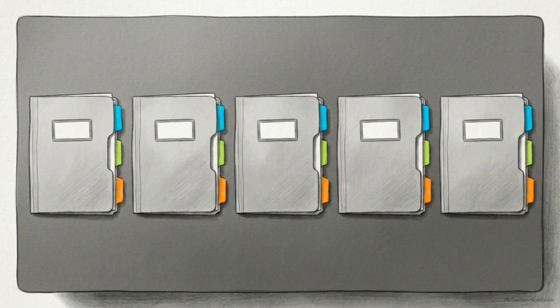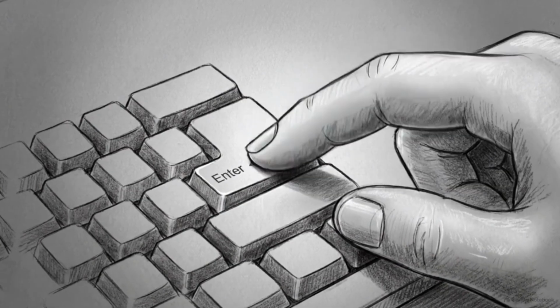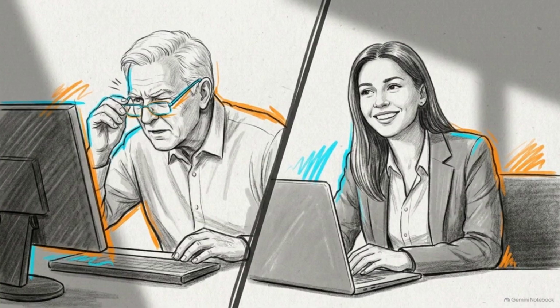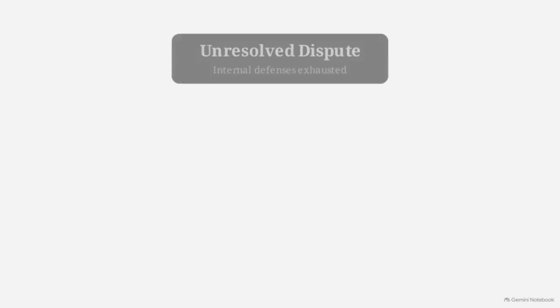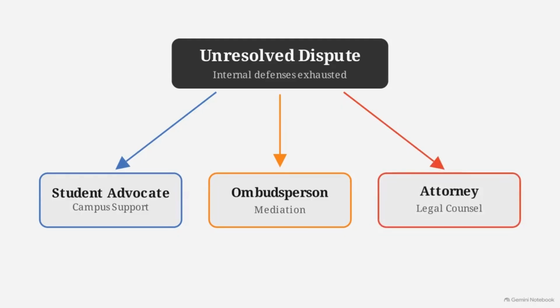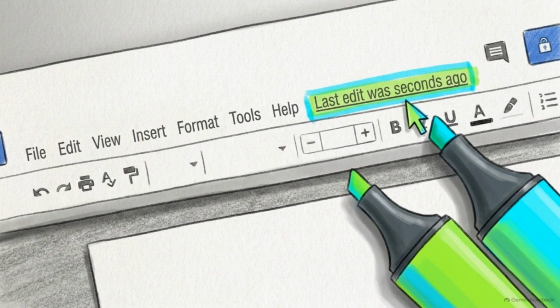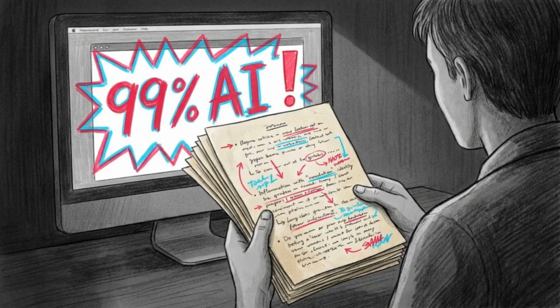Once you submit your defense package, stay patient. In many cases, the sheer volume of organized proof is enough for a reasonable instructor or editor to withdraw the accusation. If the accuser refuses to back down, consult your handbook for the formal appeals process. This is the point where you should contact a student advocate, an ombudsperson, or an attorney who specializes in academic integrity. For all future work, exclusively use software that automatically logs your keystrokes and version history, so you always have a running record of your effort.